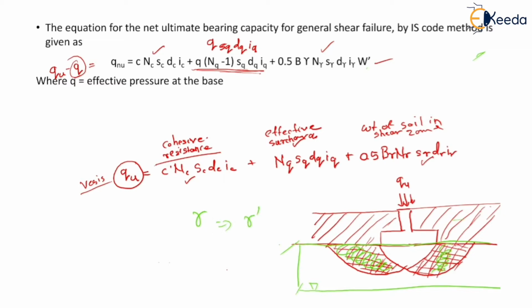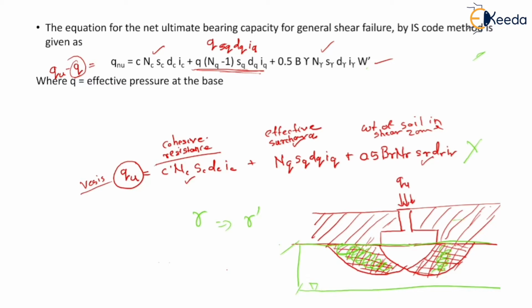So ultimately the weight of the soil in shear zone will get reduced. That means there is an effect of position of water table on the soil which is present in the shear zone. This effect is not considered in basic theory. So this is the drawback of basic theory.